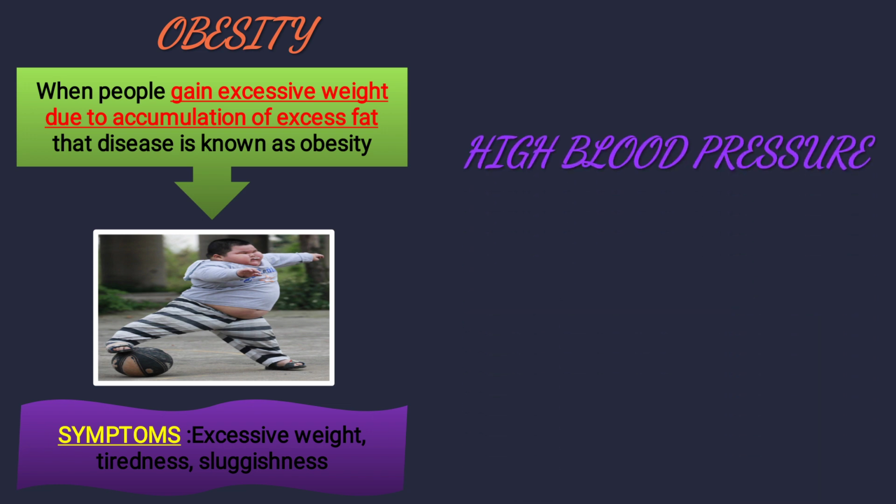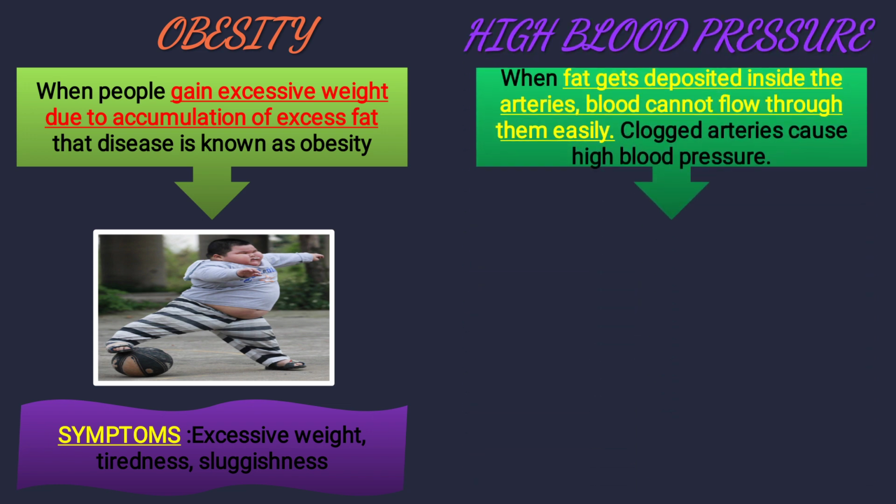Next is high blood pressure, when fat gets deposited in the arteries. In the circulatory system, you have studied what an artery is. It is connected to the heart, and with the help of arteries, the oxygenated blood is passed to the different parts of the body. So arteries, veins and capillaries you have studied.